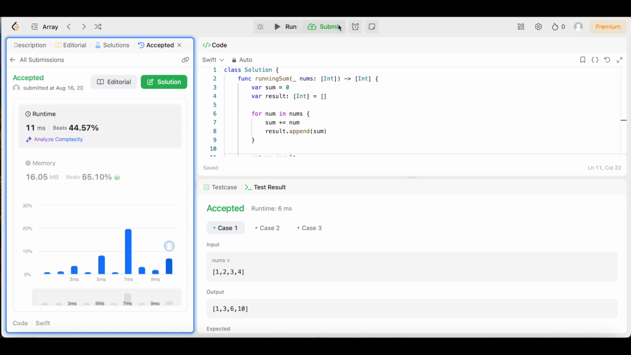Let's see. There it is, guys. 11 milliseconds beats 44.57% of users with Swift, y'all. Now that's what I like to see.